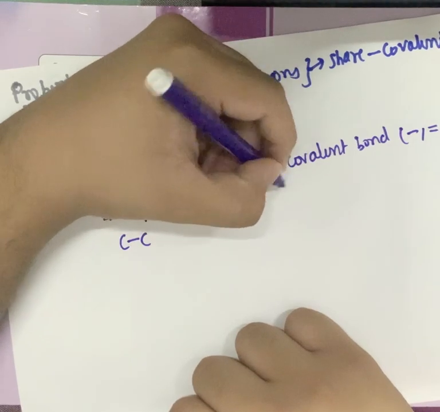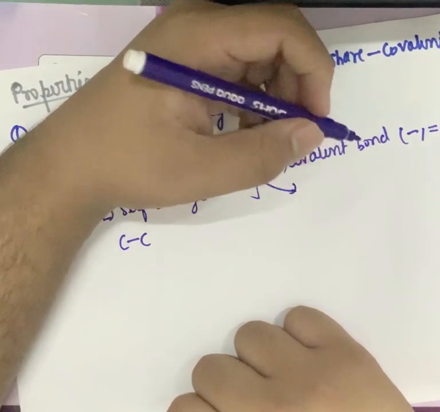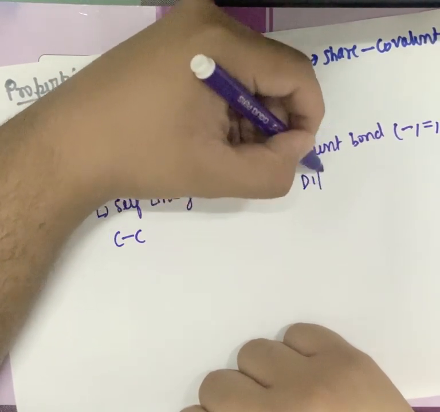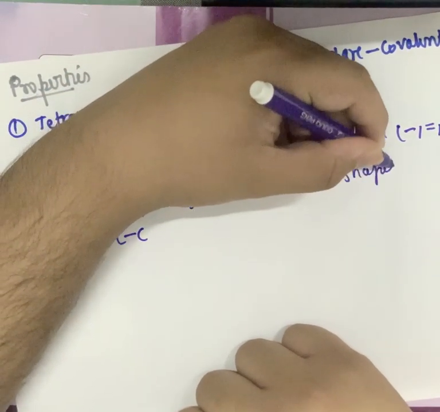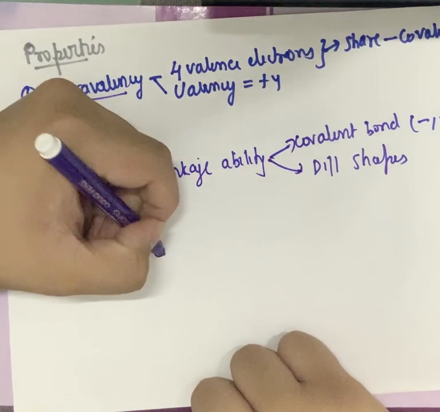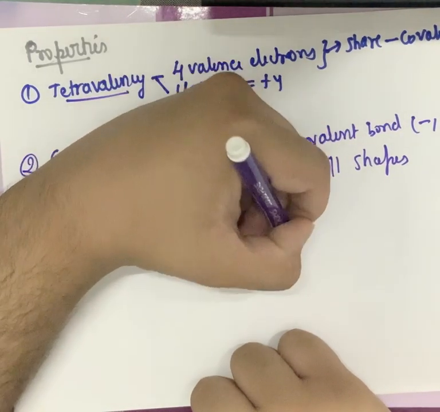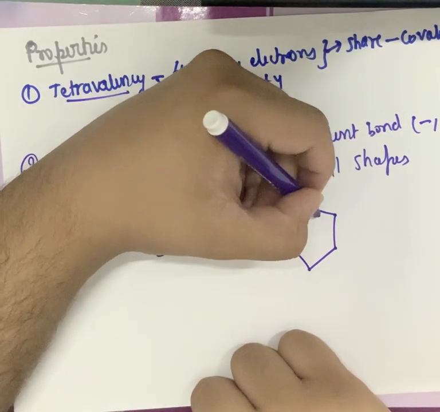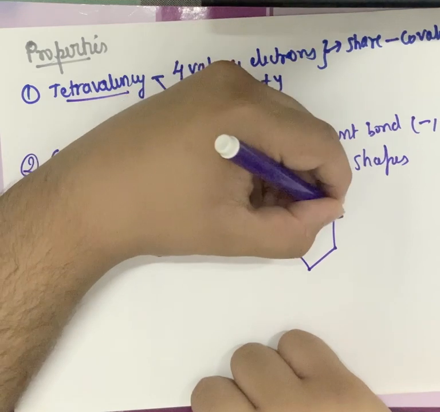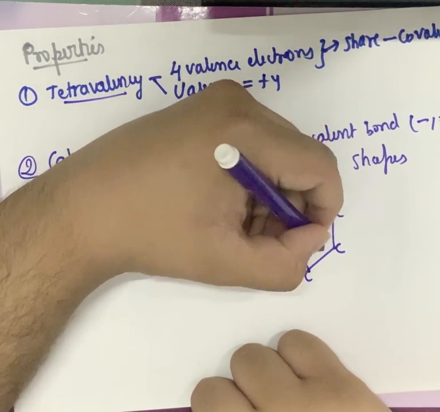Along with the covalent bond formation, it can form various shapes of compounds. It can link to itself as a ring, it can link to itself as a single chain. So it can have this kind of linkage also, and this kind of linkage also, where these vertices are representing carbons.